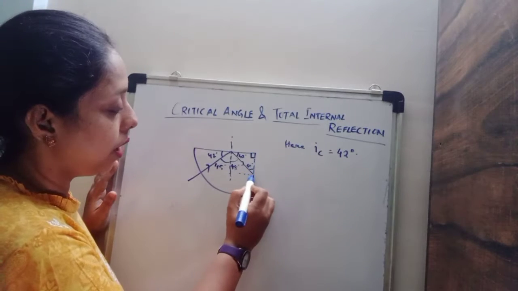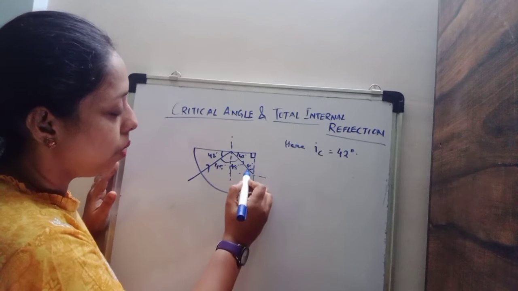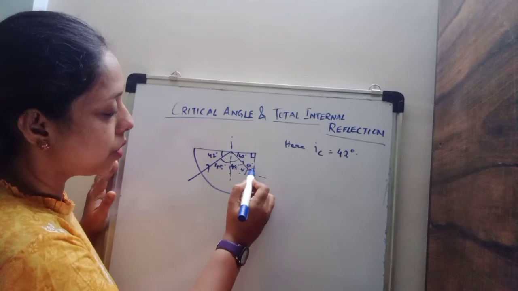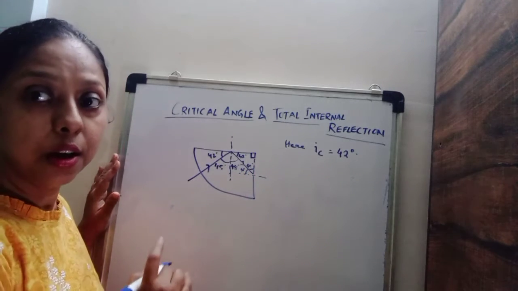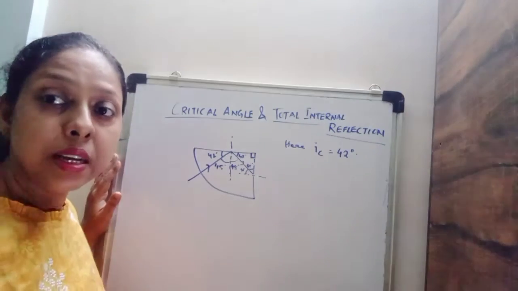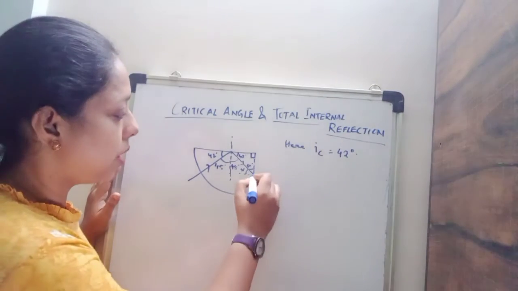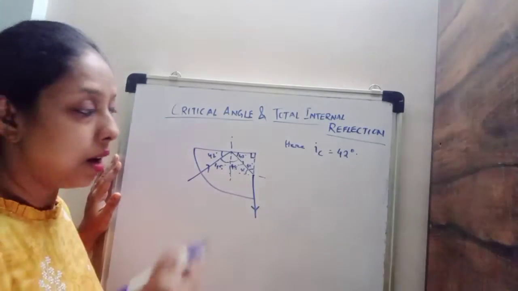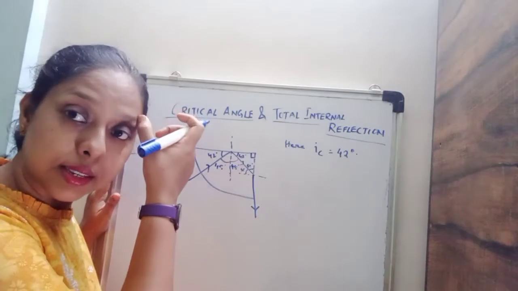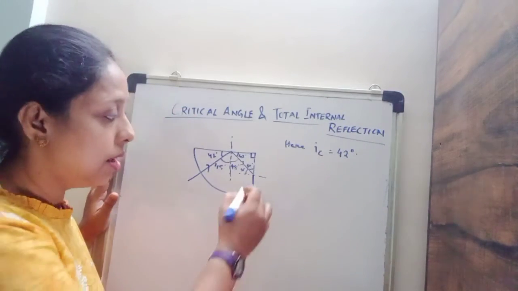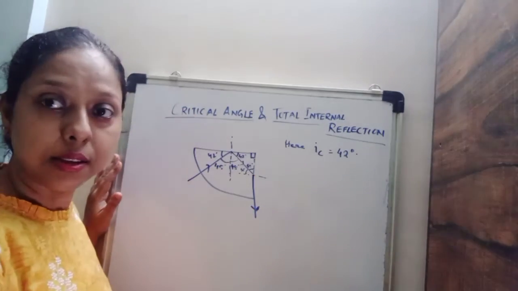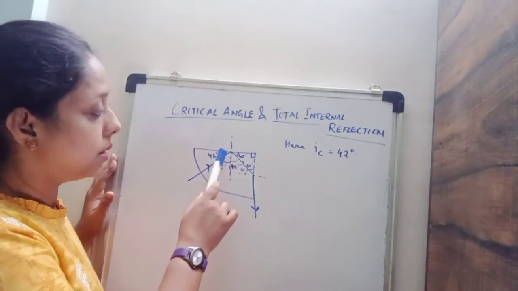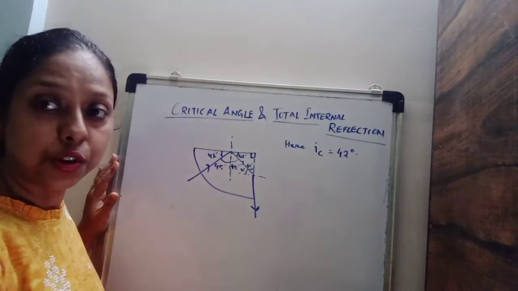Now here it is 48 degree when it is striking. So this angle will be 42 degree because this is 90 degree. This is 48. So 90 minus 48, this is 42 degree, which is becoming equal to the critical angle. So therefore the light ray will pass through like this. Because here the angle of incidence is equal to the critical angle, the ray will pass like this. So this is the fate of the light ray when it enters this glass slab and strikes here at an angle of 42 degree.